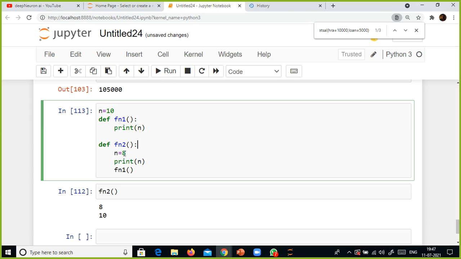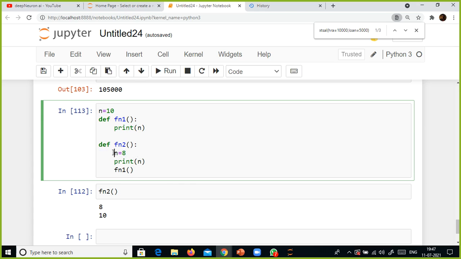But in fn2 we have a local variable 8, and we have overridden the value with 8. So when I print n, 8, 10. So first 8 and then the third statement fn1. It will execute this function since we assigned 10 to the variable n. The point you need to note here is this 8 is not going to print here, because it is not overwritten here. It's been overridden by this value, right?